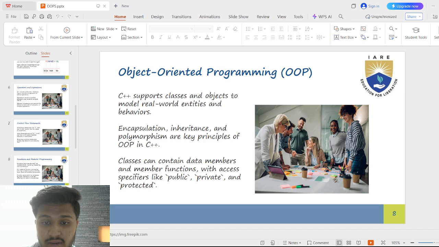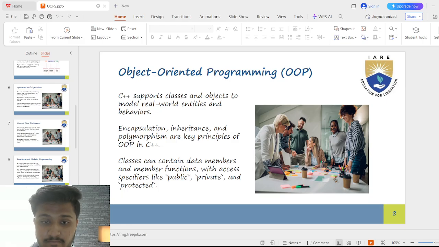Inheritance, a way to create a new class from an existing class. For example, sports car can inherit from car and add more features. Polymorphism allows one function or object to behave differently in different contexts. For example, drive might work differently for car and sports car.